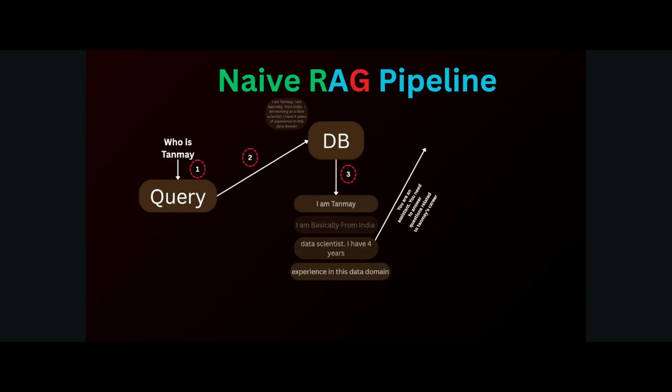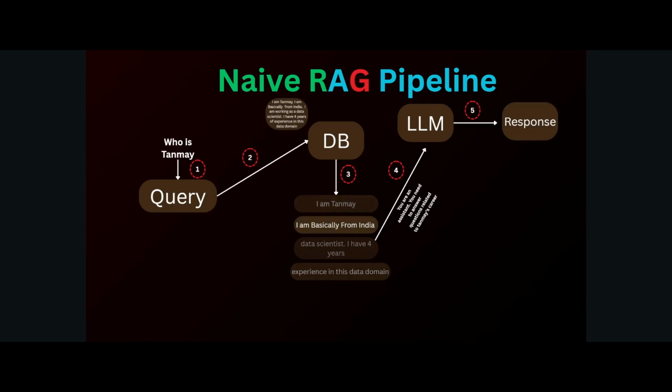Now we are providing the prompt. I said in the last PPT that we provide the prompt, query, and the relevant chunks. Right now this is the prompt, guys. As I said, the prompt means we provide information to the LLM about how it should behave while answering. So here I'm saying: you are an AI assistant, you need to answer questions related to Tanmay's career. This is the prompt I am providing to my LLM. Now the LLM generates the response, and the response is: Tanmay is a data scientist, he has 4 years of experience.